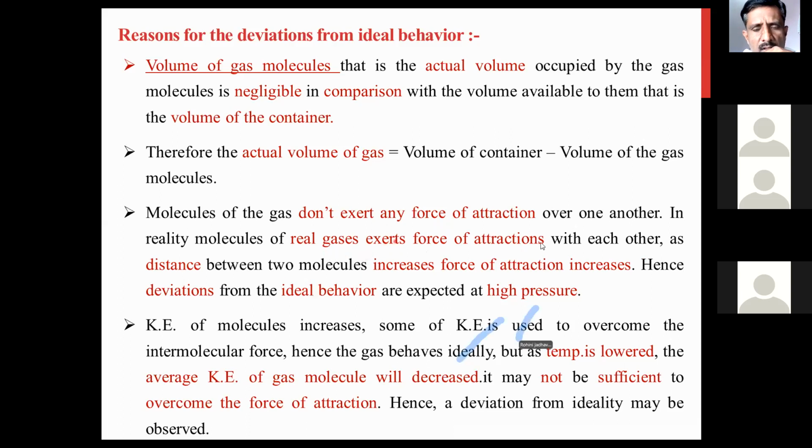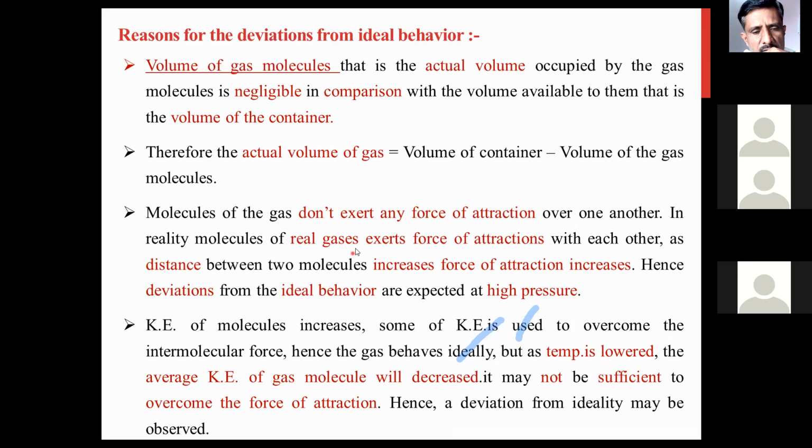So as we increase the distance between two molecules, there is an increase in the force of attraction. Now this is the third reason for the deviation from ideal behavior. In ideal behavior we expect no force of attraction and no force of repulsion.